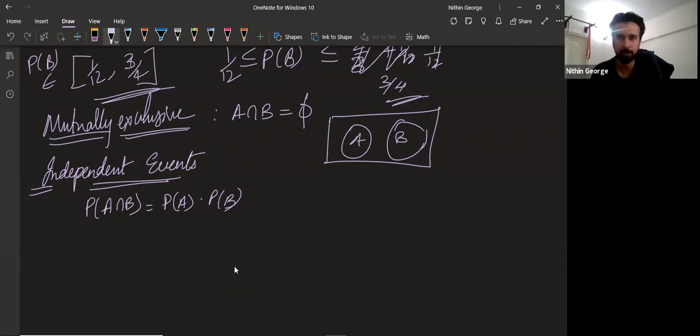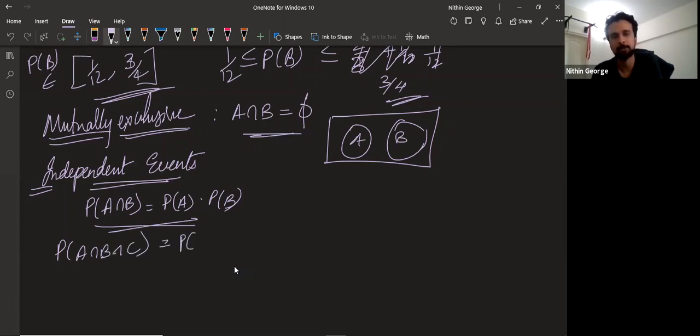So this is the idea of independence, and this is the idea of mutually exclusive. If there are three independent events, then P of A intersection B intersection C will be P of A times P of B times P of C. If they are mutually exclusive, this is what happens.